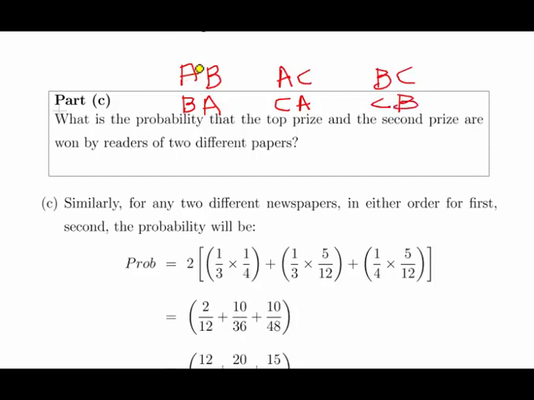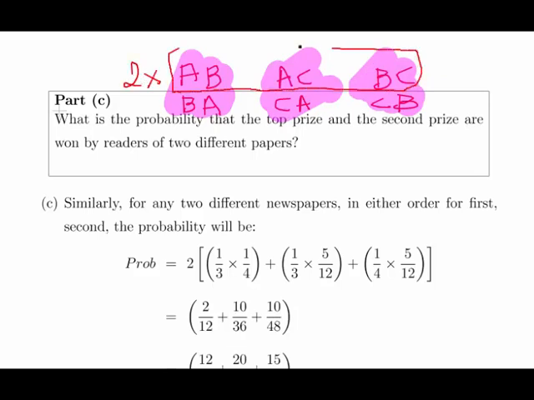Just as it happens, they're equal to each other. The probability of A and B, first prize A, second prize B, is equal to the probability of first prize B and then second prize A, and so on for the other pairs. So essentially what we're going to do here is double up, 2 times each of these here, just for the sake of simplicity.